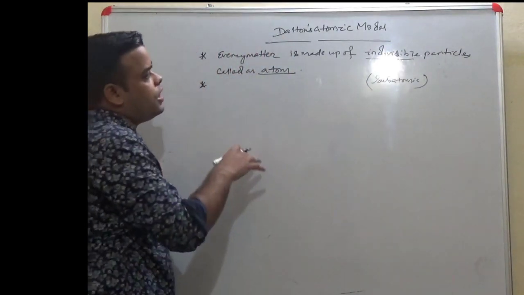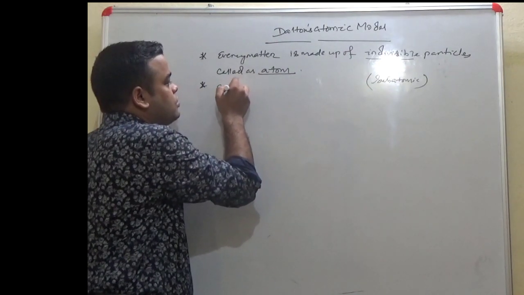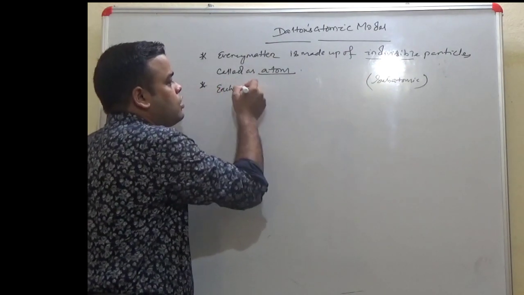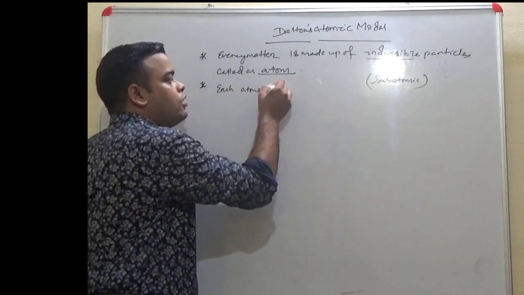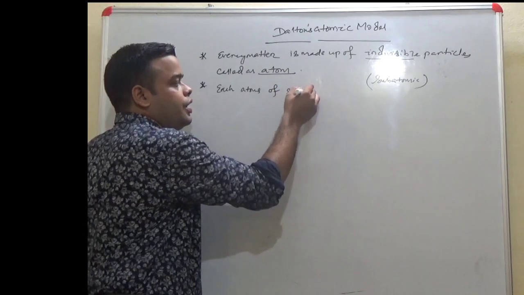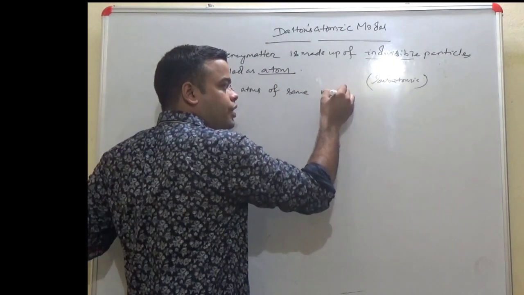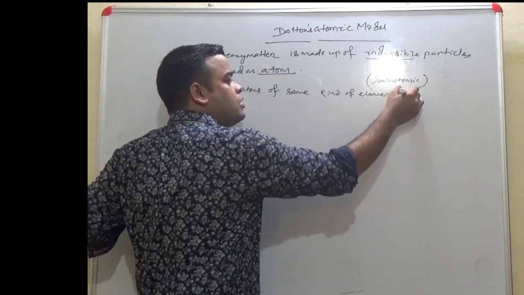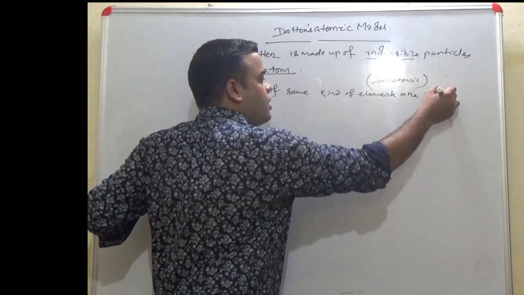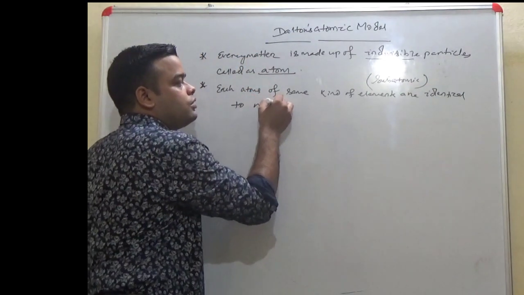Now the second postulate is that each atom of the same kind of element is identical to one another.